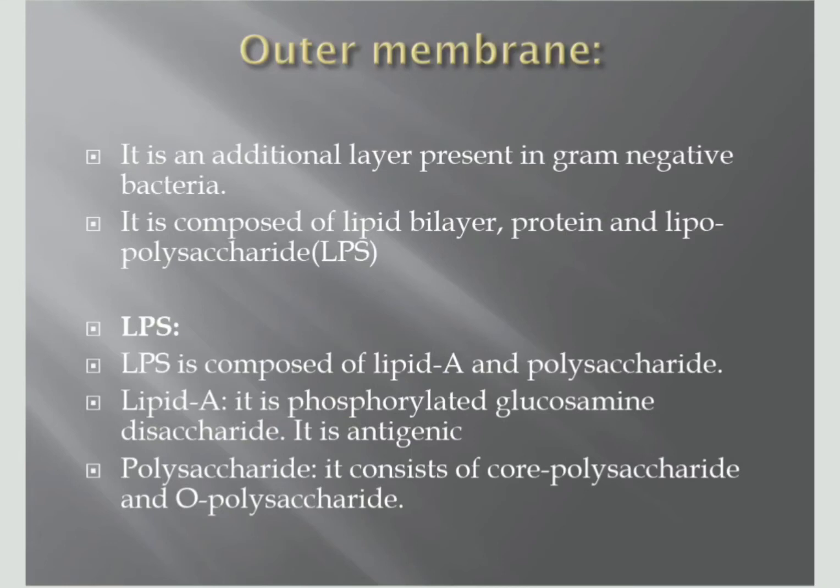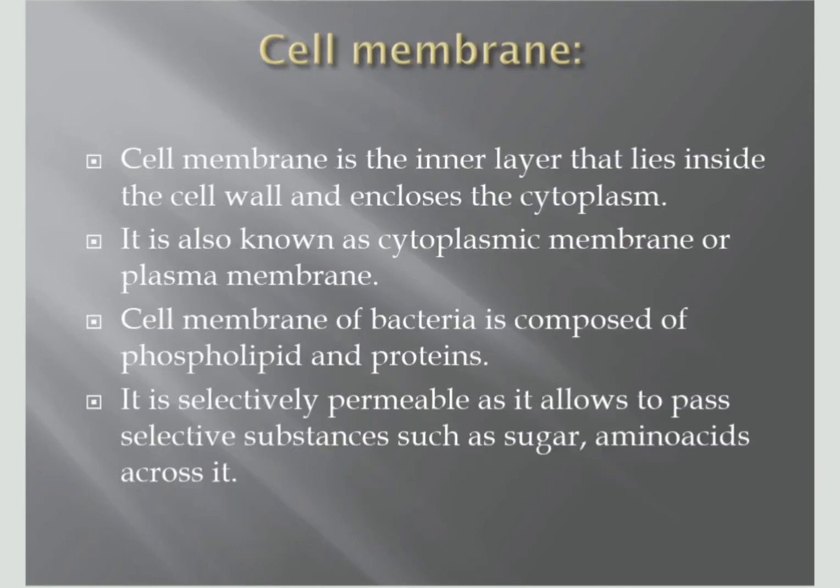The outer membrane is an additional layer present in gram negative bacteria. It is composed of a lipid bilayer, protein, and LPS, that is lipopolysaccharide. LPS is composed of lipid and polysaccharide. The lipid is a phosphorylated glucosamine disaccharide. It is antigenic. The polysaccharide has a core polysaccharide, and the O polysaccharide is made up of sugar carbohydrate.